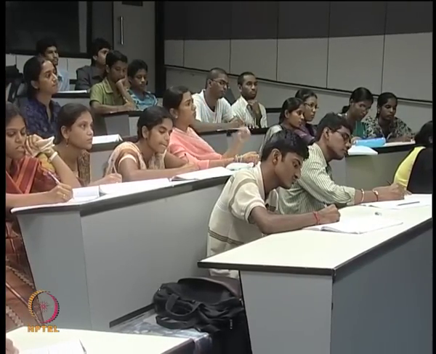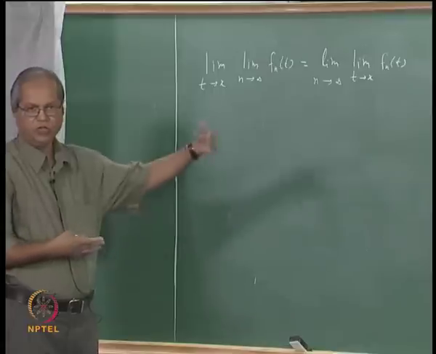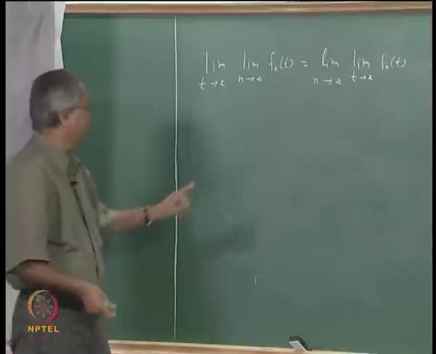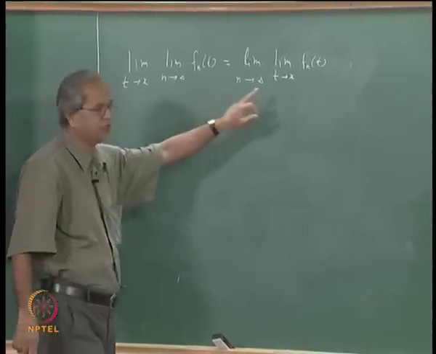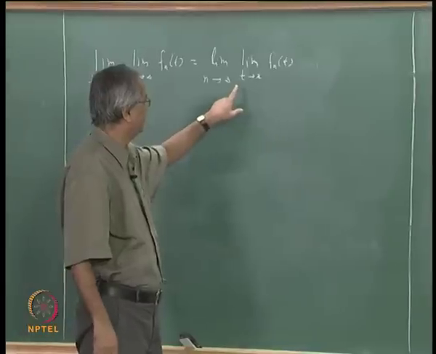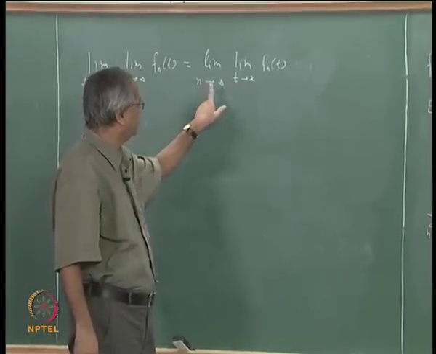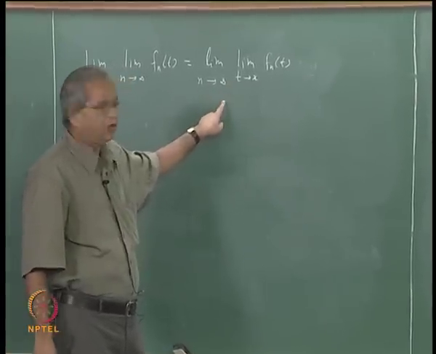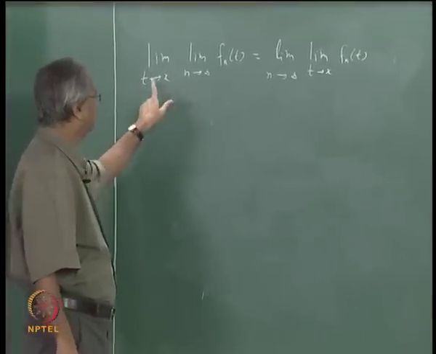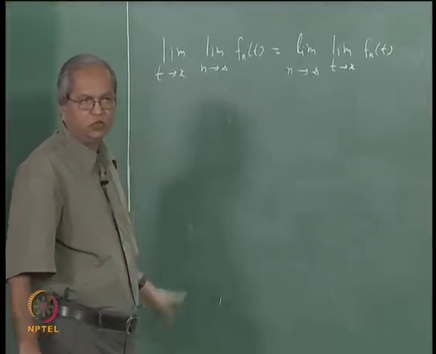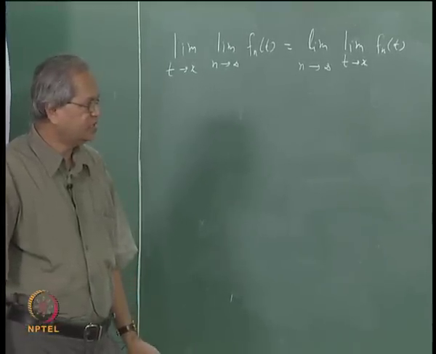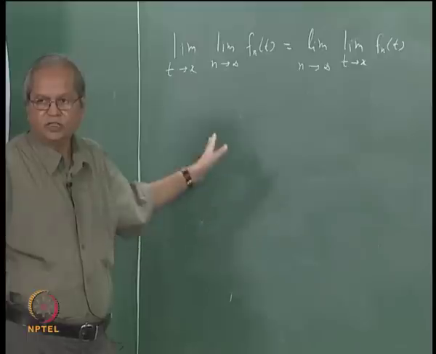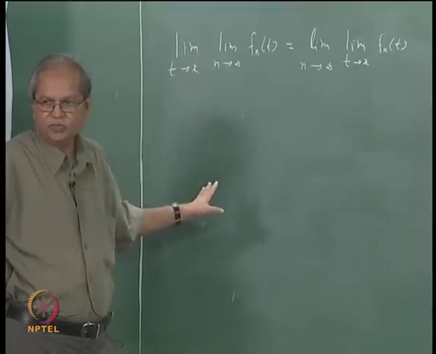Do you agree? So to say that f is continuous at x, where f is a pointwise limit of fn, is the same as saying whether you can interchange these two limits. The quantity is the same, fn(t), everywhere. Whether you first let t tend to x and then let n tend to infinity, or first let n tend to infinity and then let t tend to x, whether these two processes can be interchanged.